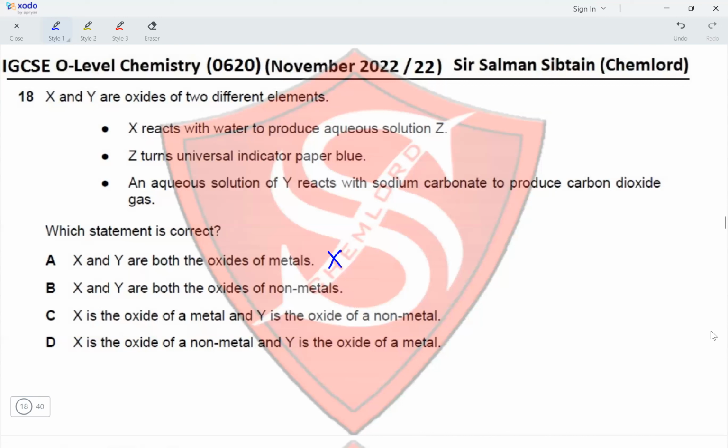Option B, X and Y are both oxides of non-metals. No, X should be an oxide of a metal because it is basic in nature. Option C, X is the oxide of a metal and Y is the oxide of a non-metal. Yes, X could be Na2O and Y could be SO2. Option D, X is the oxide of a non-metal and Y is an oxide of a metal. No, this is the exact opposite of what it should be. So this makes option C the correct option for this question.